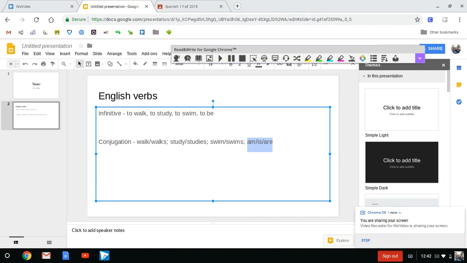But the thing about conjugations, you have to make sure you get the right conjugation with the right pronoun. You don't want to say I swims, because that is how you sound like you don't know how to speak English. You want to know that it's I swim. Same thing with swims. You don't want to say he swim because you sound like you don't speak English. You want to say he swims. So that's what we're doing here with verbs.